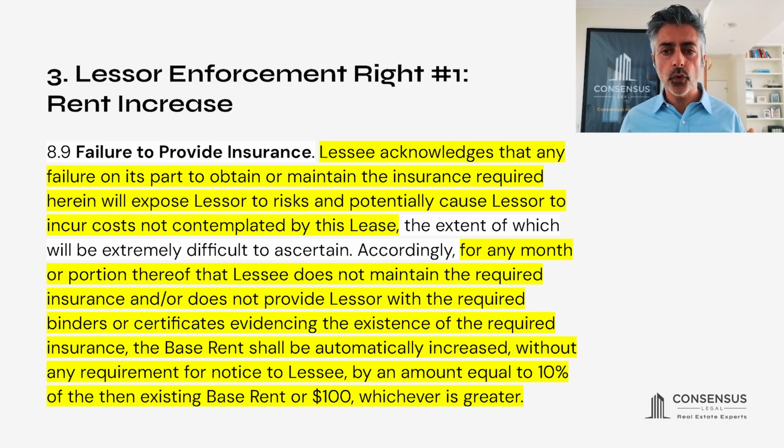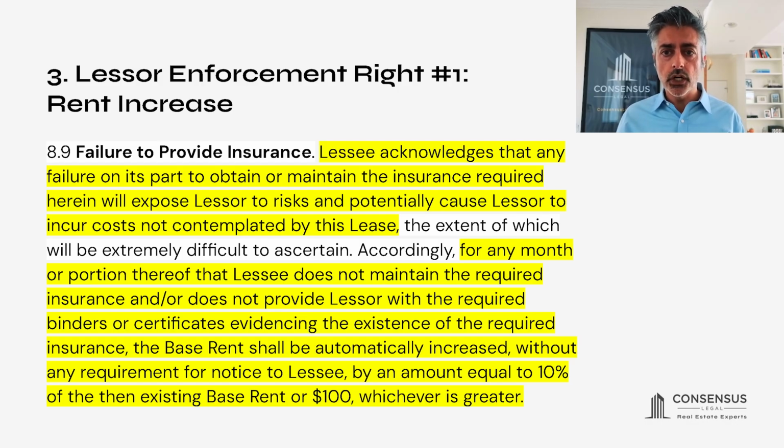Accordingly, for any month or portion thereof that lessee does not maintain the required insurance and or does not provide lessor with the required binders or certificates evidencing the existence of the required insurance, then here it is, the remedy, the base rent shall automatically be increased without any requirement for notice to lessee by an amount equal to 10% of the then existing base rent or $100, whichever is greater.